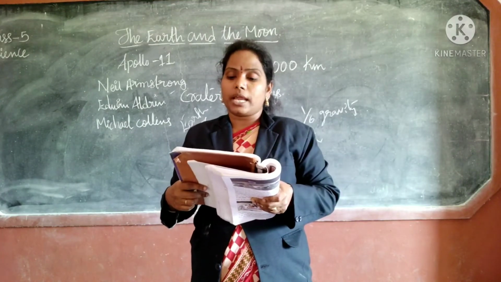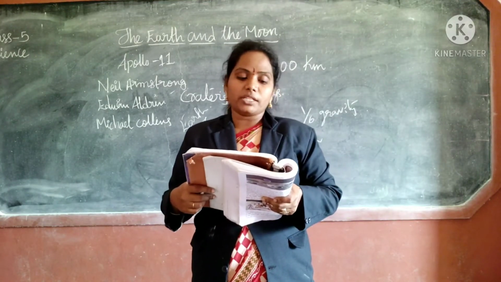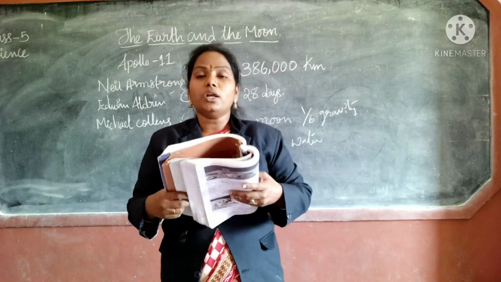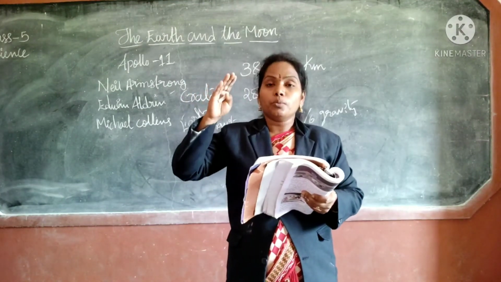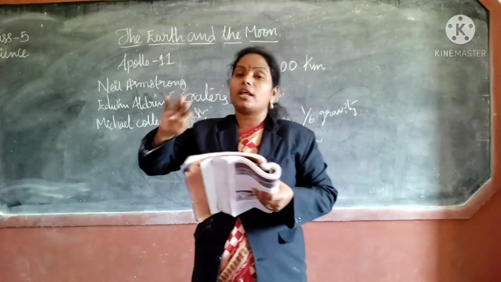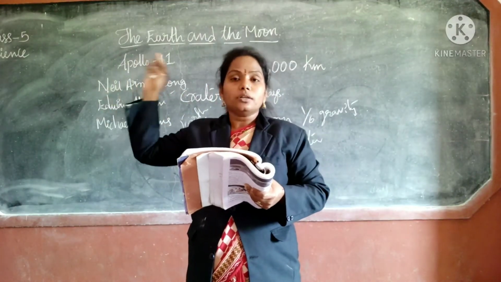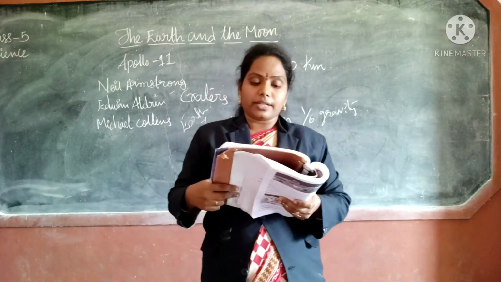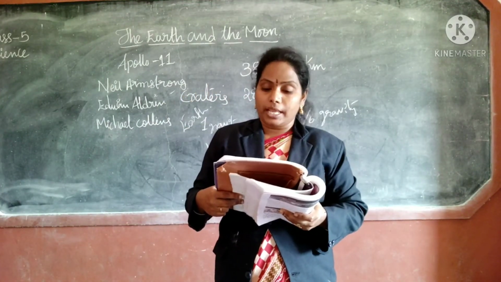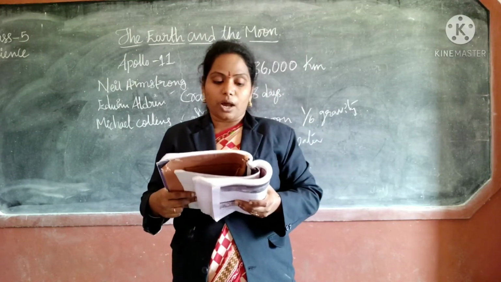So on that side of the earth which faces the moon, the water level goes up. The water on the side facing the moon is pulled toward the moon. As the earth itself is attracted towards the moon slightly, the water level on the opposite side